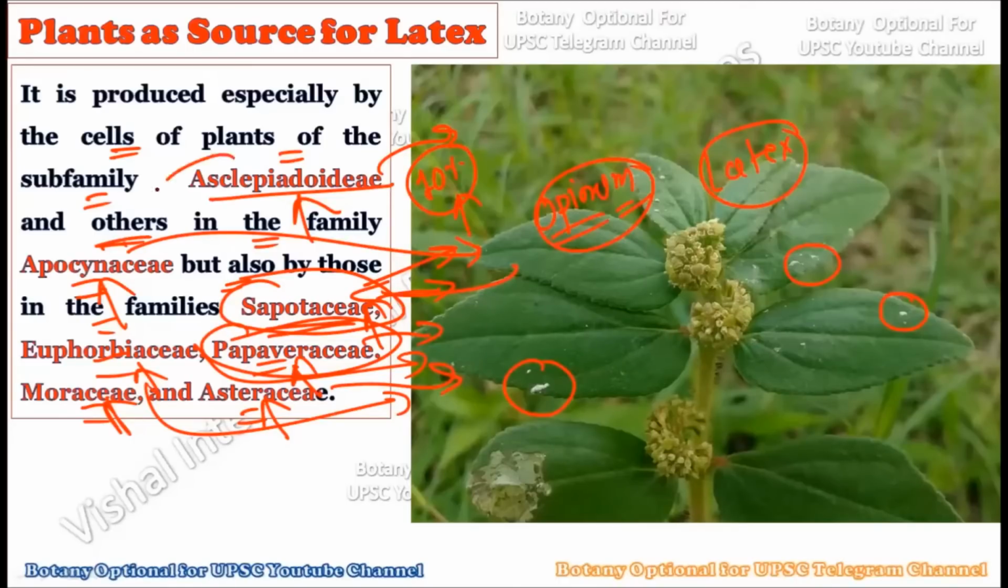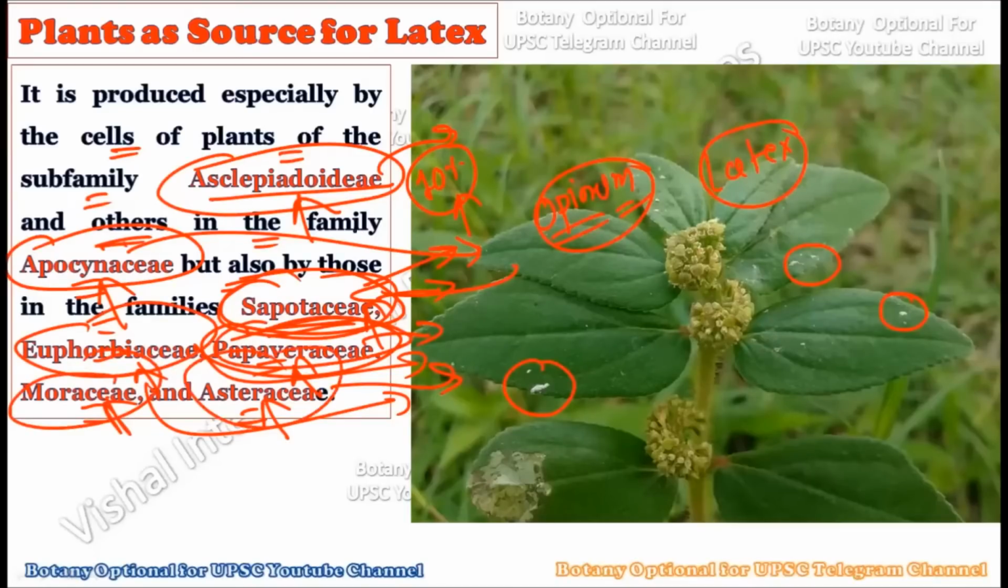You can mention examples from the Asclepiadaceae, like we have discussed Calotropis, right? Then Apocynaceae, Sapotaceae, Euphorbiaceae, Papaver, Moraceae, or the Asteraceae. All these family members show the presence of latex in some form or the other. So there are many examples you can put forward in the UPSC mains as plants that are sources of latex.